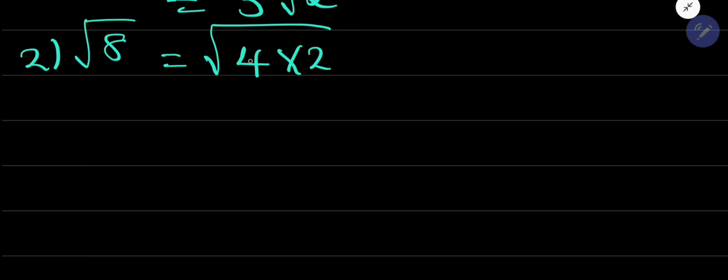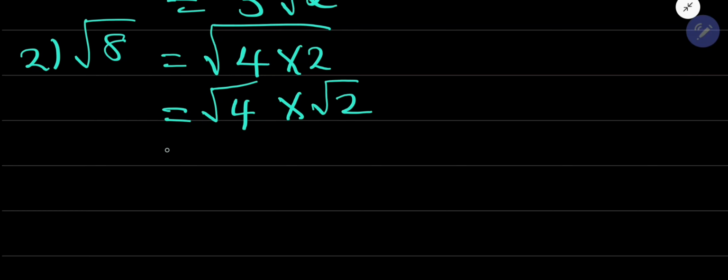Why? Because 4 is a perfect square number, and we are dealing with the square root of that. So the square root of 4 times the square root of 2. Then this simply becomes 2 root 2. Simply like that. Of course, they might seem very difficult to you, but the more you practice, the easier they will get.